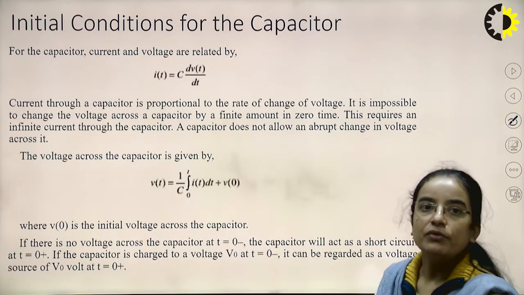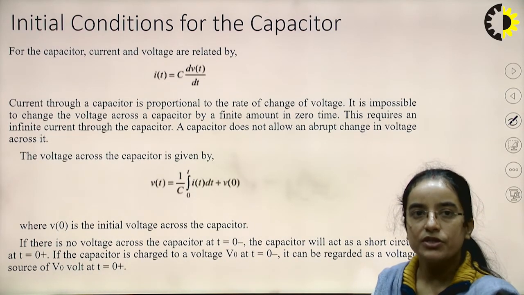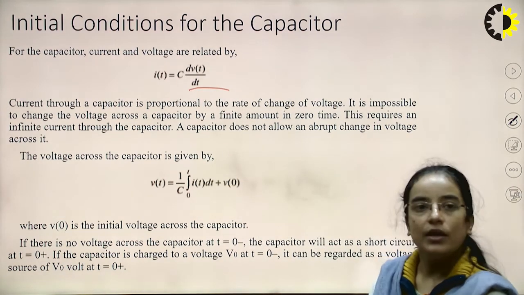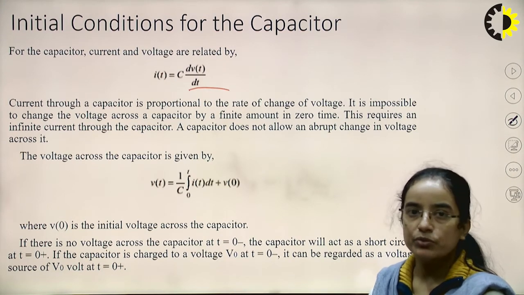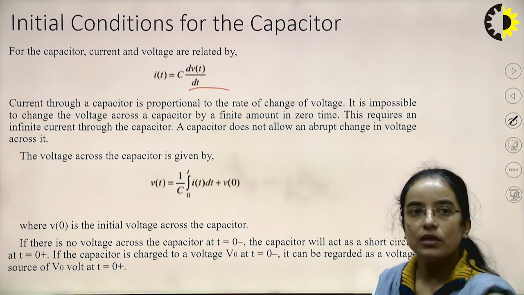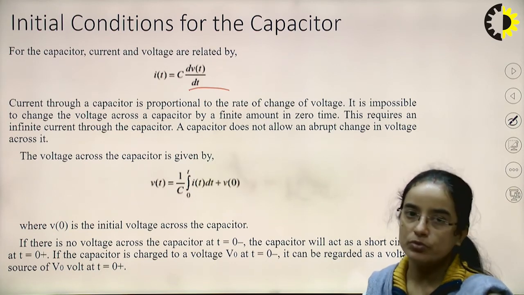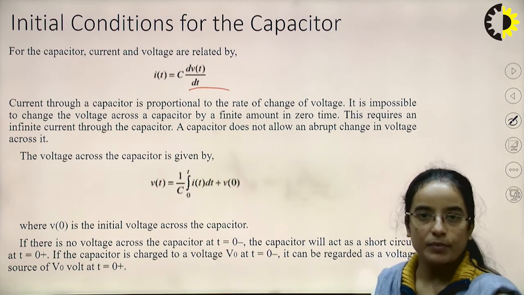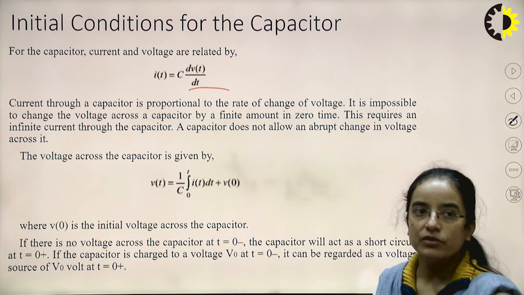So similarly for the capacitor, we can write the current and voltage relationship of a capacitor as I(t) equal to C dV(t) by dt. So the current through a capacitor is proportional to the rate of change of the voltage, and again here it is impossible to change the voltage across the capacitor by a finite amount in zero time. That means it would require an infinite current through the capacitor. So the capacitor does not allow an abrupt change in voltage across it.